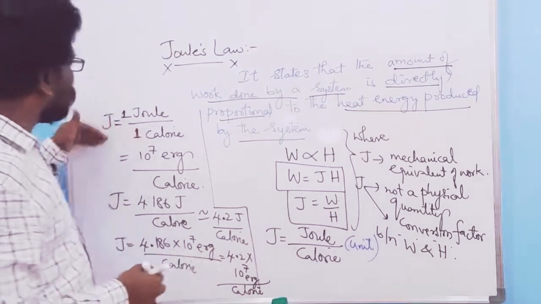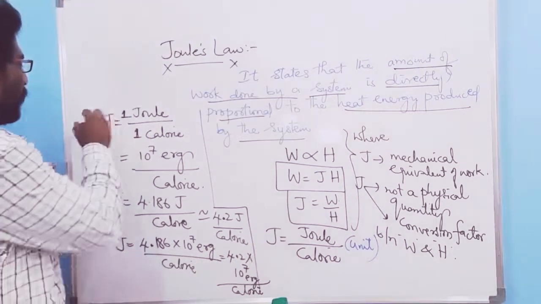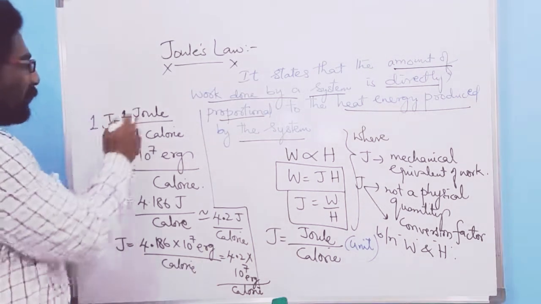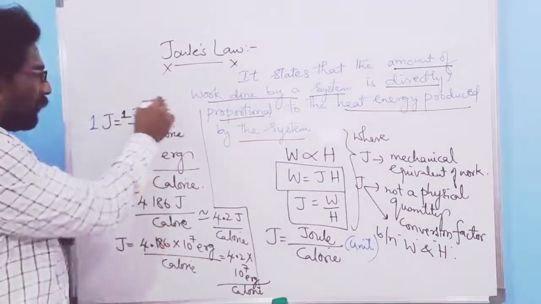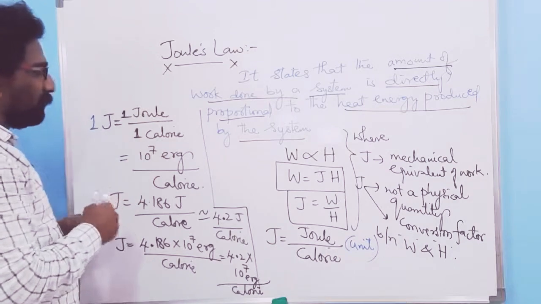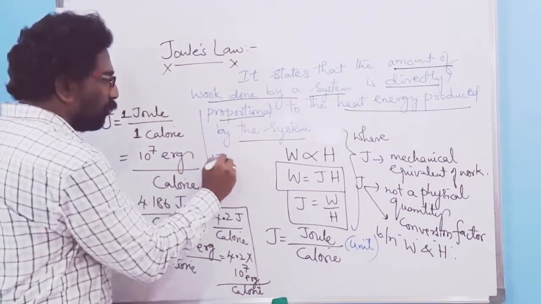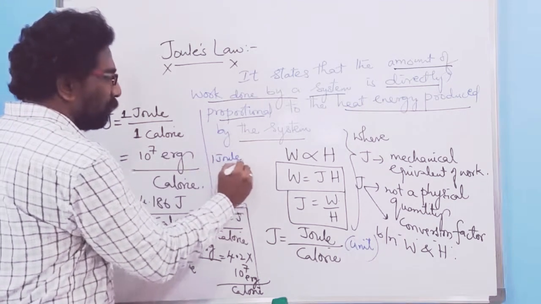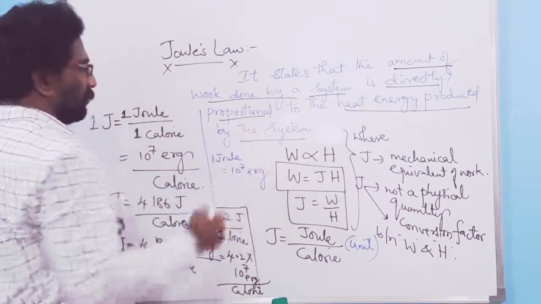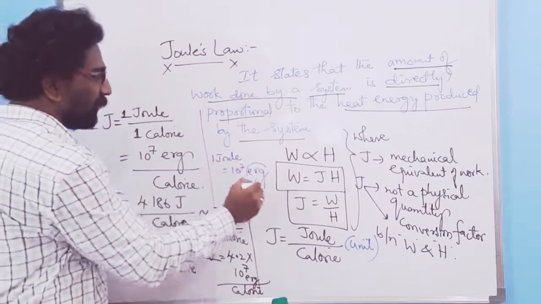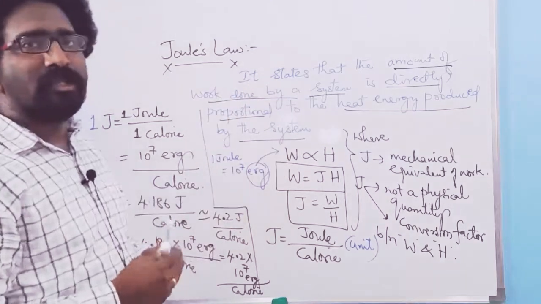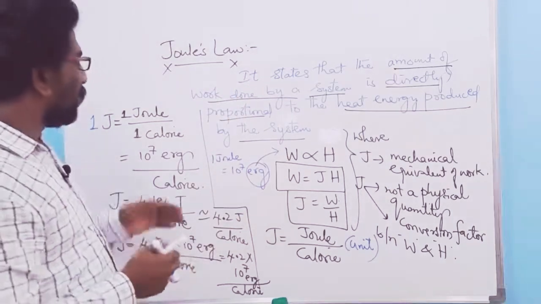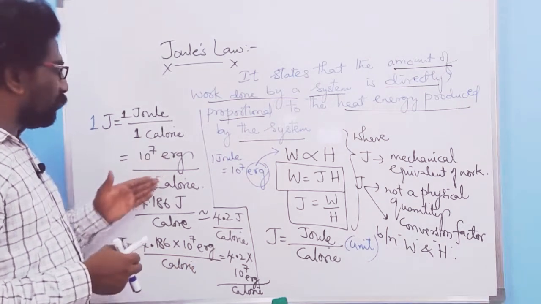Now coming to this J, the mechanical equivalent of work done equals 1 joule over calorie, that is equal to 1 joule is equal to 10 power 7 erg. Erg is nothing else but the CGS unit of work done. So therefore it is 10 power 7 erg over calorie.